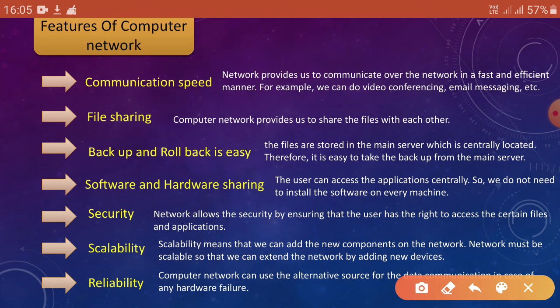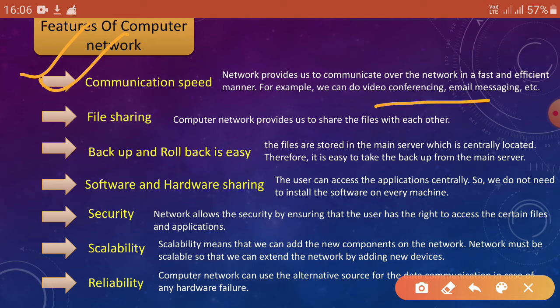So now we'll be learning about the features of the computer network. What are the features? Number one is communication speed. The network provides us fast and efficient communication speed.